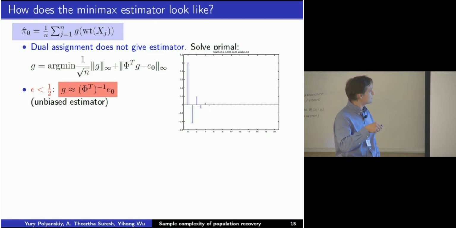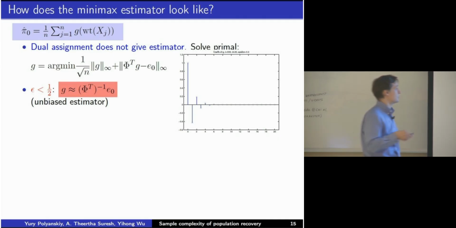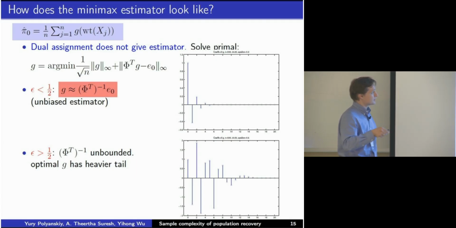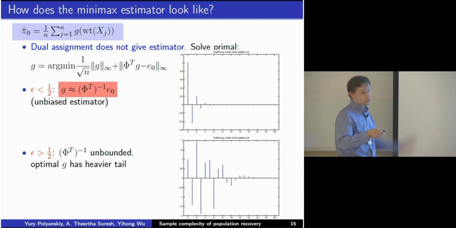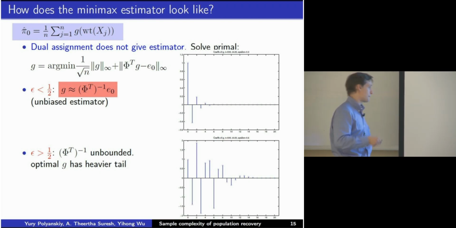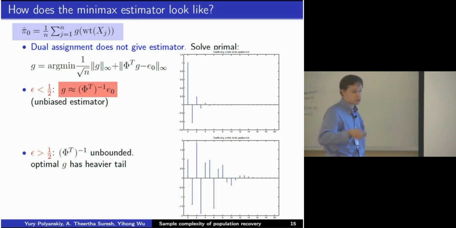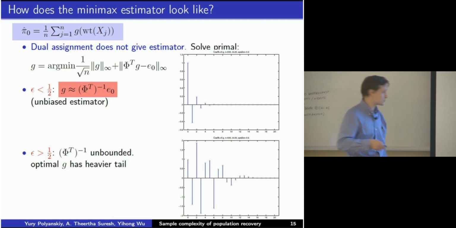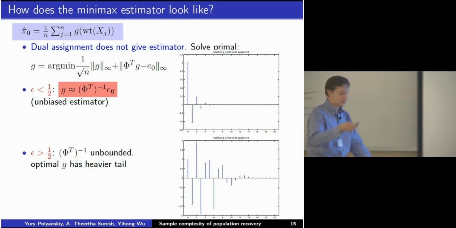and just solve this L1 program directly. So for epsilon less than 1/2, what you need to do is you just debias. You just find the unbiased estimator. And this is how the coefficients look like, right? To estimate a fraction of zeros, you count the number of zero columns, subtract 0.4 of the number of columns with 1, 1, and then add, and so on. For epsilon greater than 1/2, this inverse is unbounded, and that's why the rate stops being parametric, so you change to some other rate, and the estimator becomes slightly crazier.